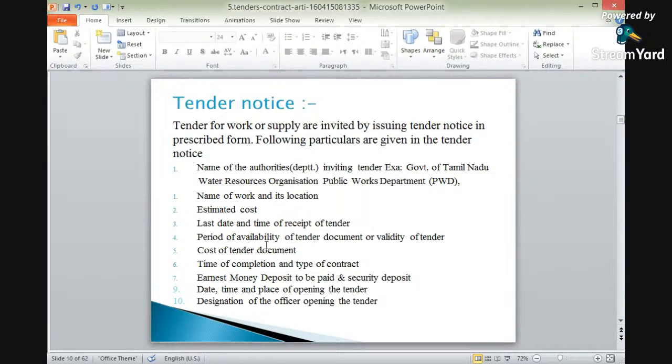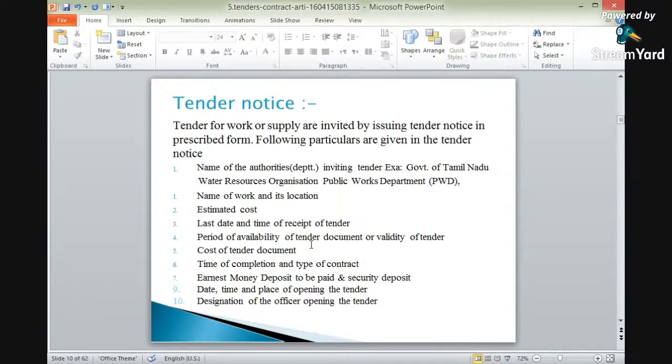Again, the period of availability of tender documents or validity of the tender. Okay? What is the period of availability of tender documents, or the validity of the tender? Again, the cost of tender documents. What is the cost for the tender documents? What documents are required, and what is the cost for them? It will be mentioned here.